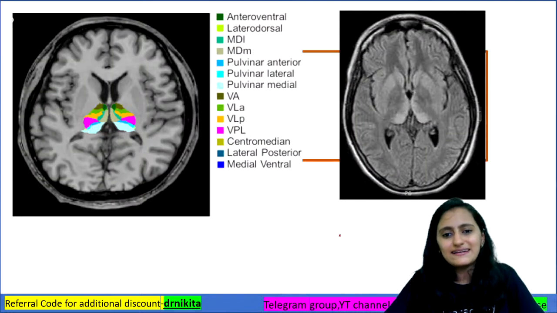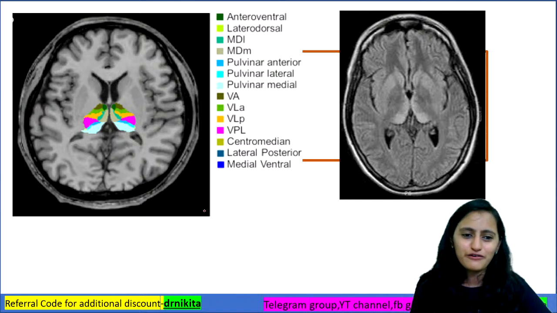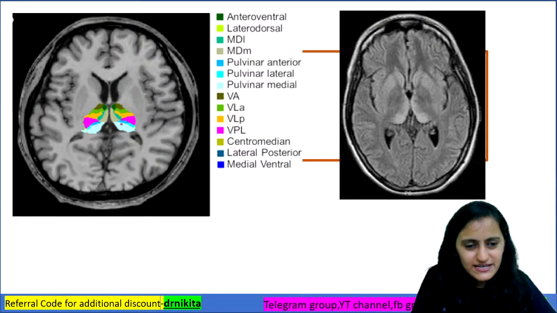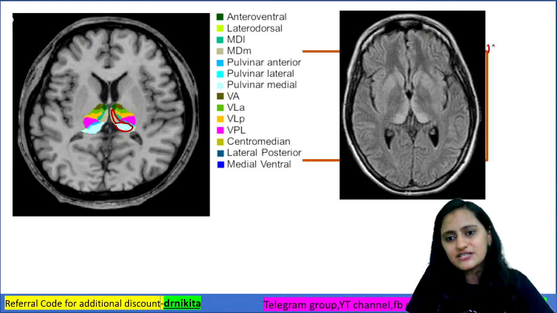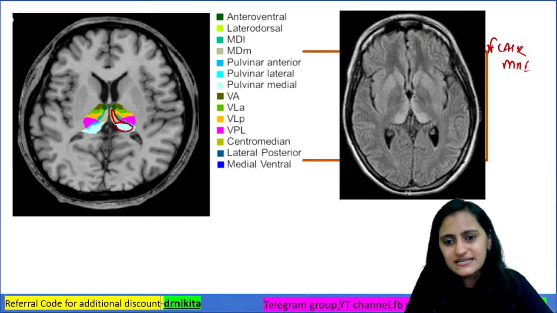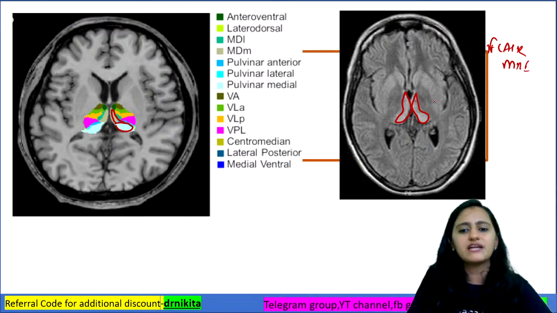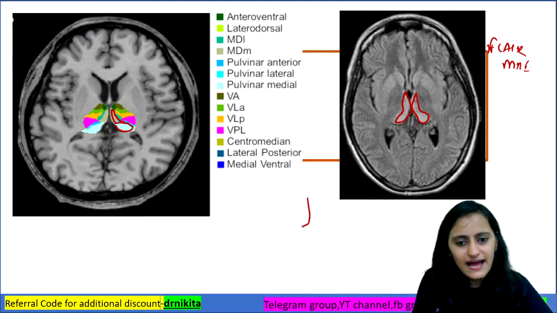Now, this again is from the radiologist's point of view. We have already discussed that this nucleus here is your pulvinar. This is your dorsomedial nucleus, and this is your FLAIR MRI image. Can you see some hyperintensity in the FLAIR MRI image like this? There is this abnormal signal affecting the dorsomedial nucleus and the pulvinar. What sign is it called?